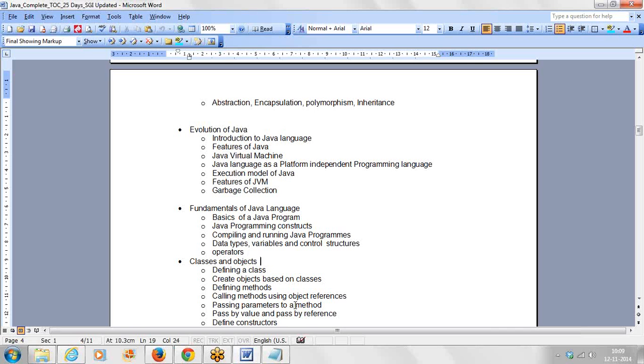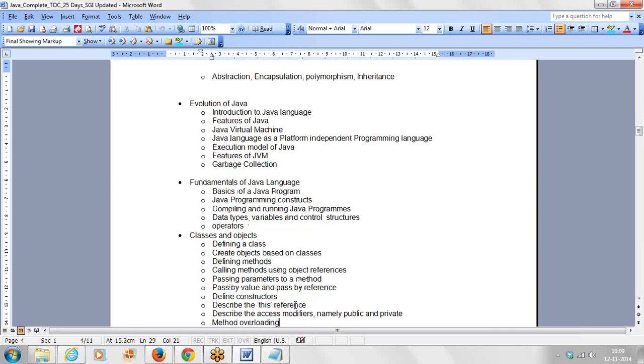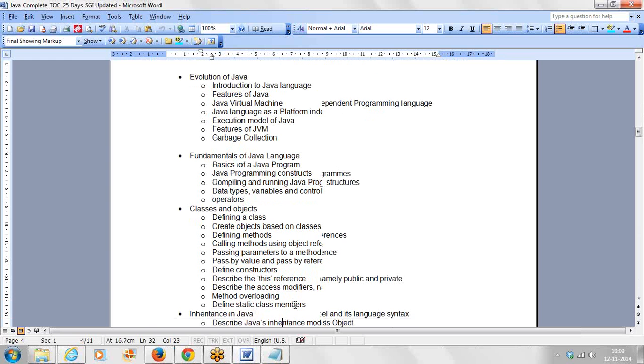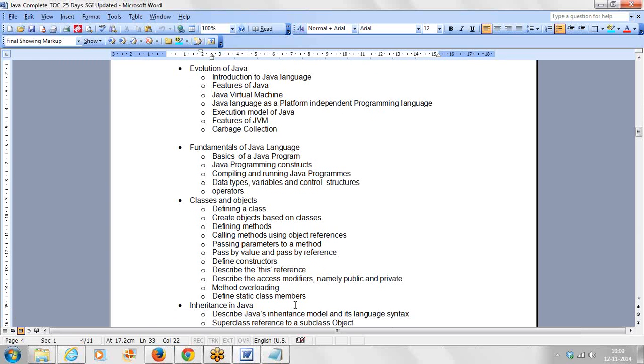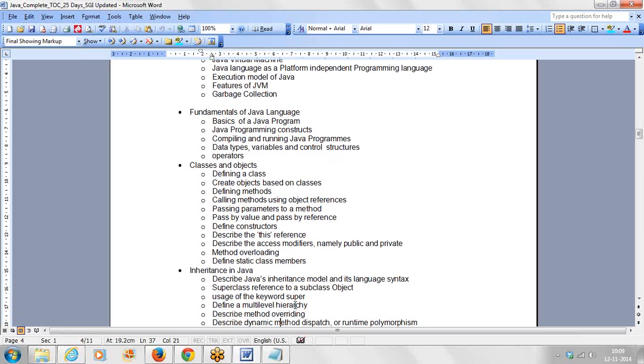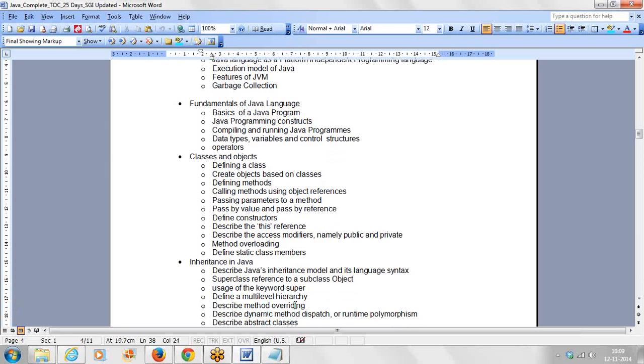And next we have classes and objects. What a class is, how to create an object, how to pass values, what constructors are, the purpose of the this keyword, and access modifiers with examples, because the OOPS concepts of encapsulation and abstraction are there. You need to implement and know those things. So we will see how to define a class, how to create an object, defining methods and calling methods.